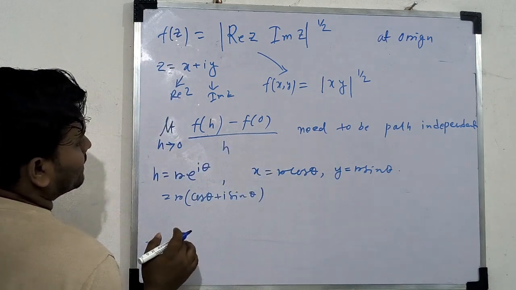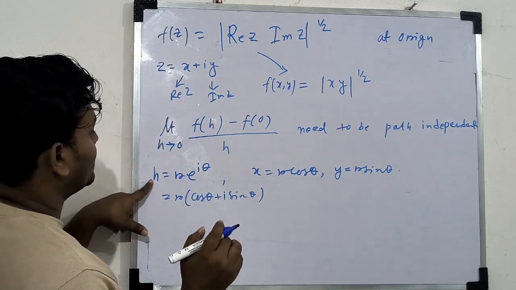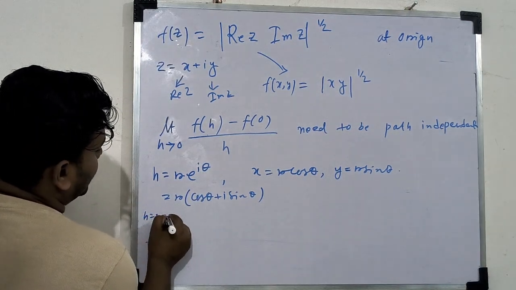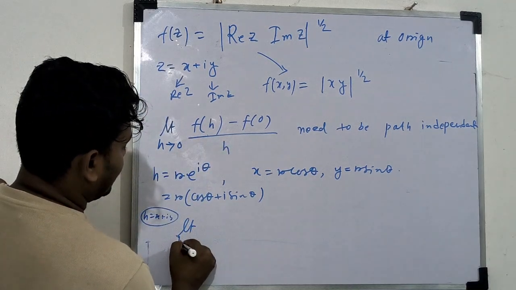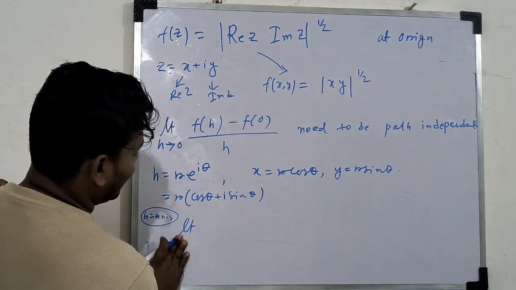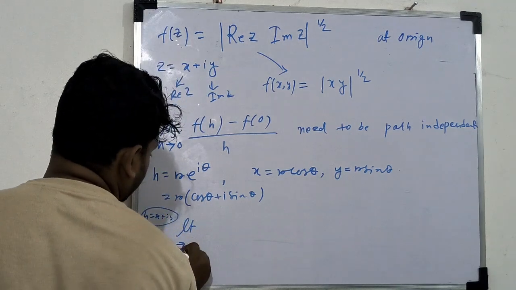So now we put h equal to x plus iy. Limit h tends to 0 means r tends to 0.